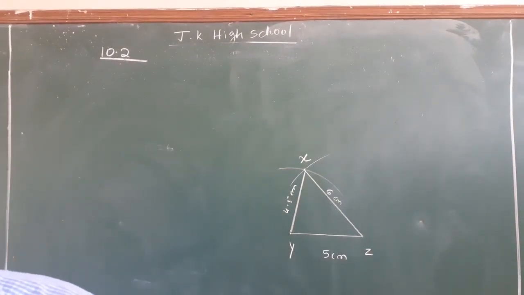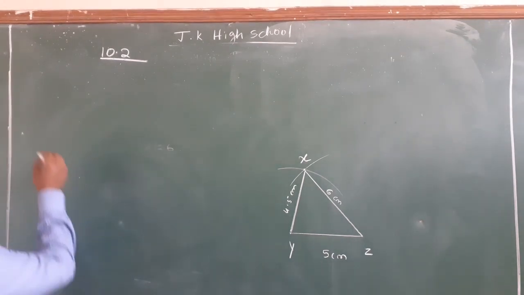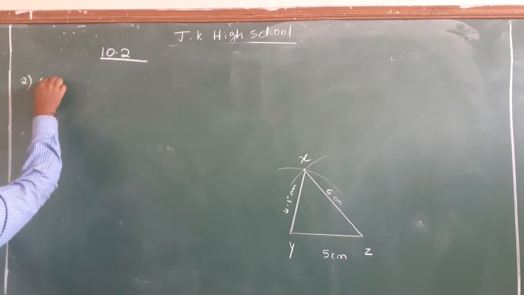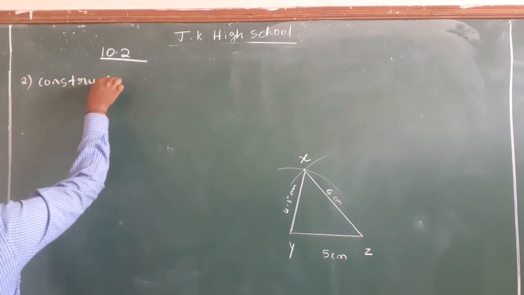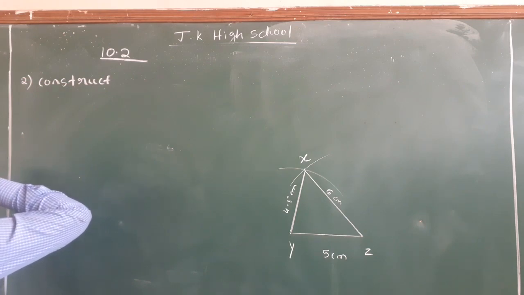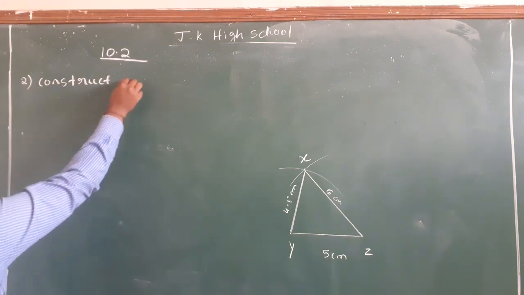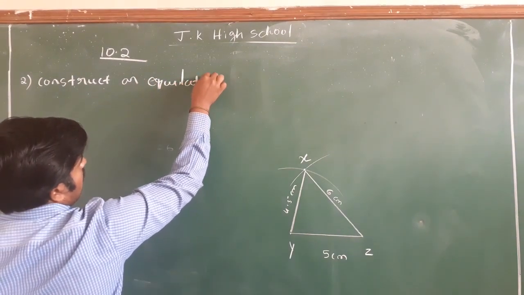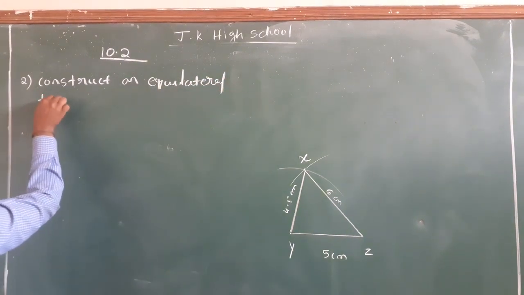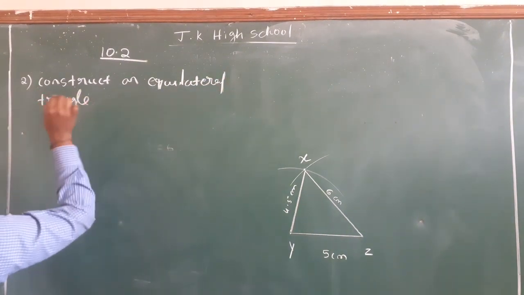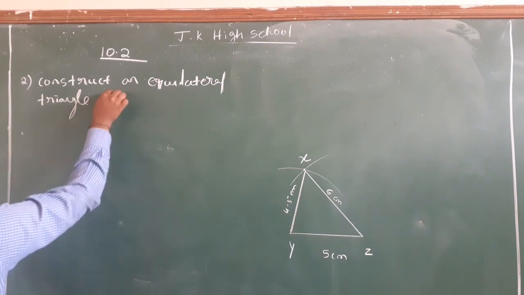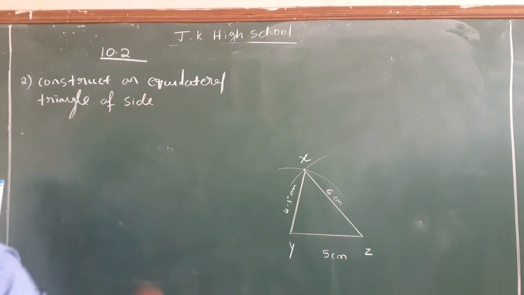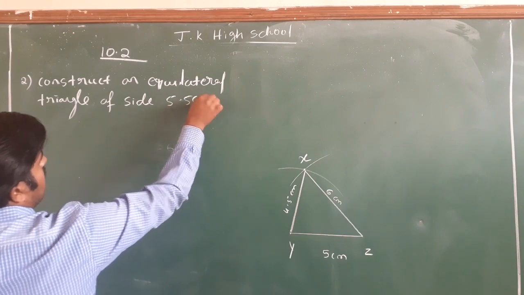Second question, note down. Construct an equilateral triangle of side 5.5 centimeter.